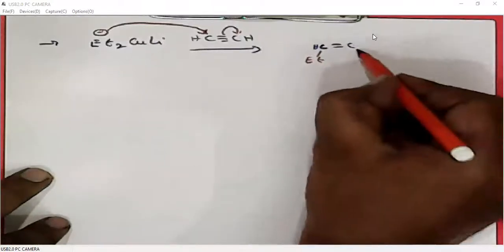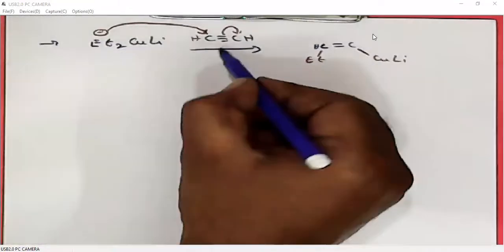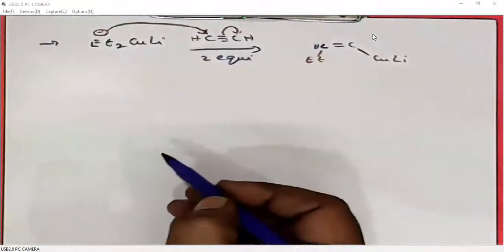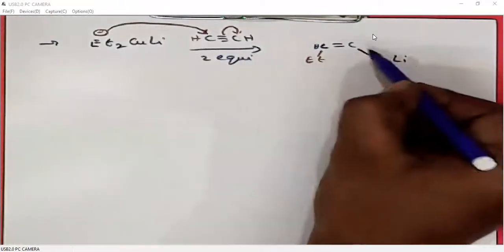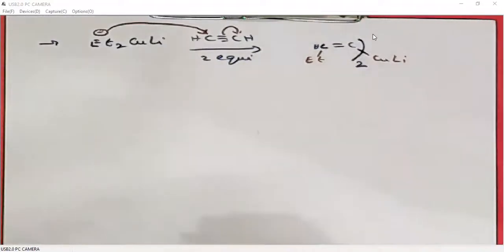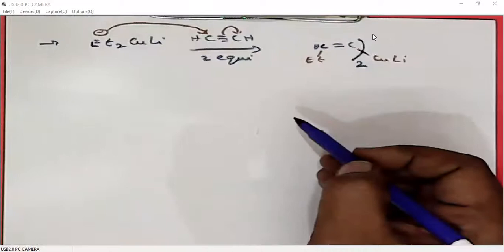ethyl, and since we have two alkyl groups, we can use two equivalents of alkyne. So we can get a vinyl Gilman reagent. So this is an in situ generated vinyl Gilman reagent.